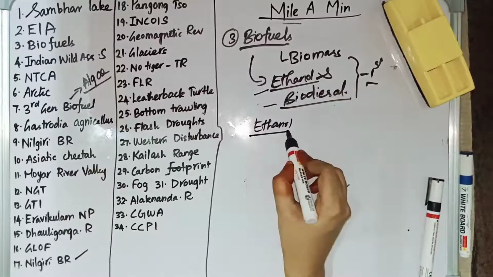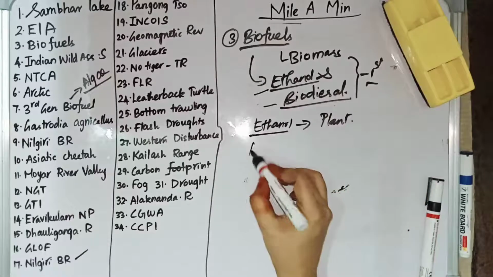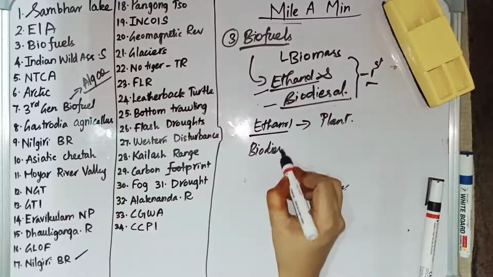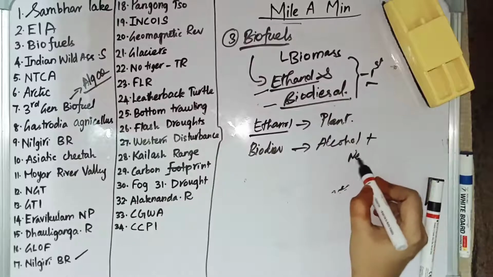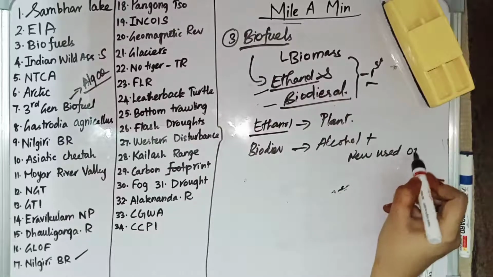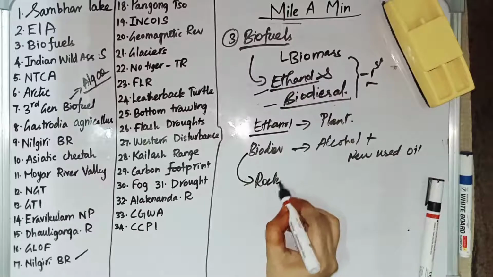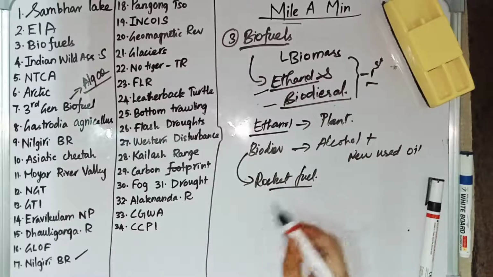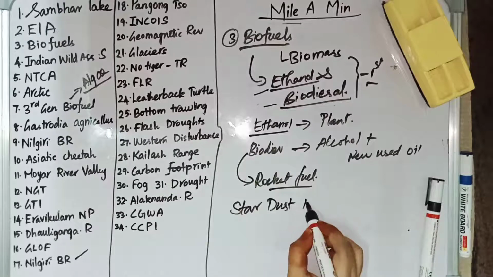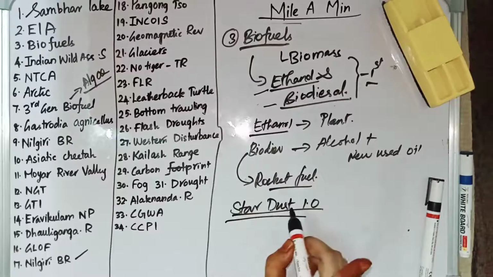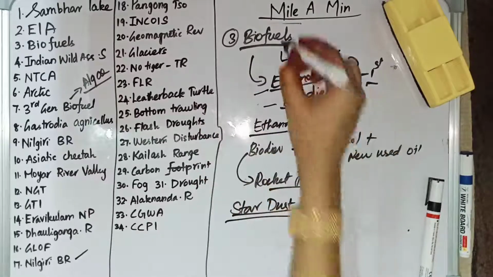Ethanol is a renewable energy obtained from plant materials, whereas biodiesel is produced by combining alcohol and new or used oils. This biodiesel can be used as a rocket fuel also. Recently a rocket was launched using biofuel, and that is Stardust 1. Stardust 1 became the first commercial space launch powered by biofuel. So these are the points relating to biofuel.